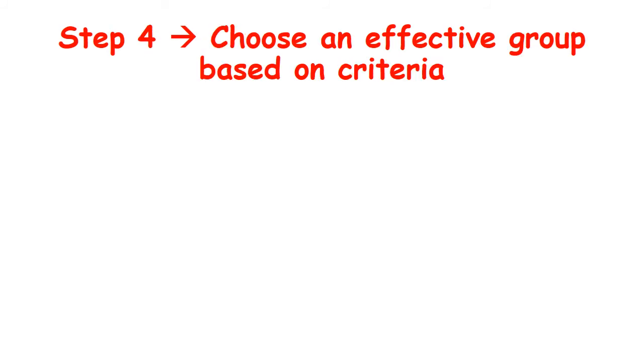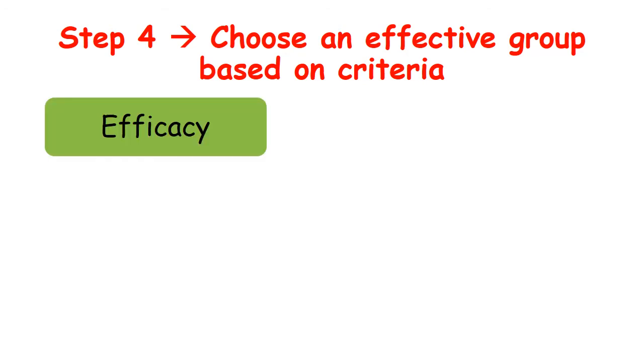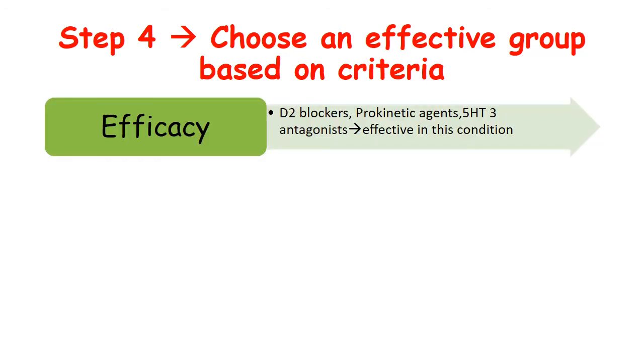So, choose an effective group based on criteria. Our criteria were efficacy, safety, suitability, and cost. So, we'll see them each in detail. First, efficacy. Among the given groups in our condition, D2 blockers, prokinetic agents, and 5-HT3 antagonists are comparatively more effective in food poisoning induced vomiting.